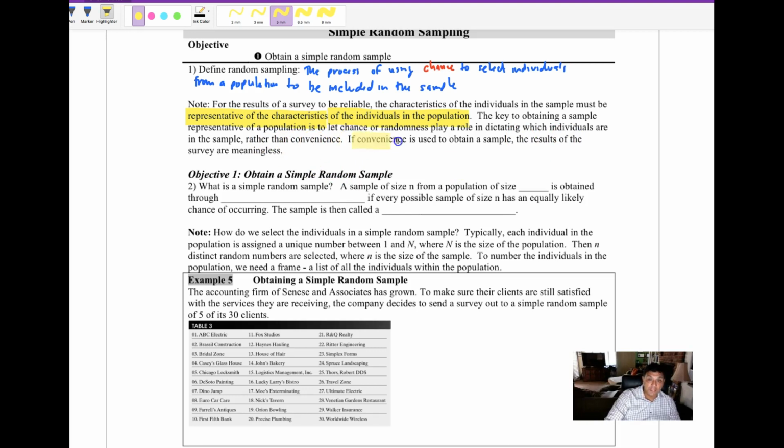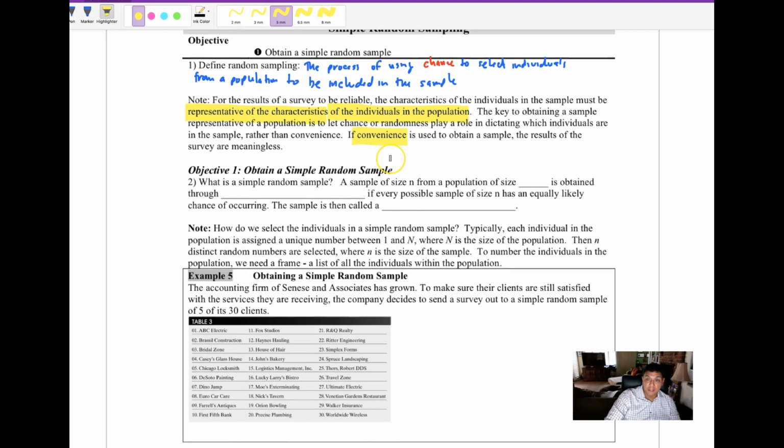There's something called convenience sampling that's not good. That's where you just pick anybody without thought. Some people think that's random, but it's not random. So you want to be mindful of this idea of convenience. If you just do it without some process, then the results would be meaningless.